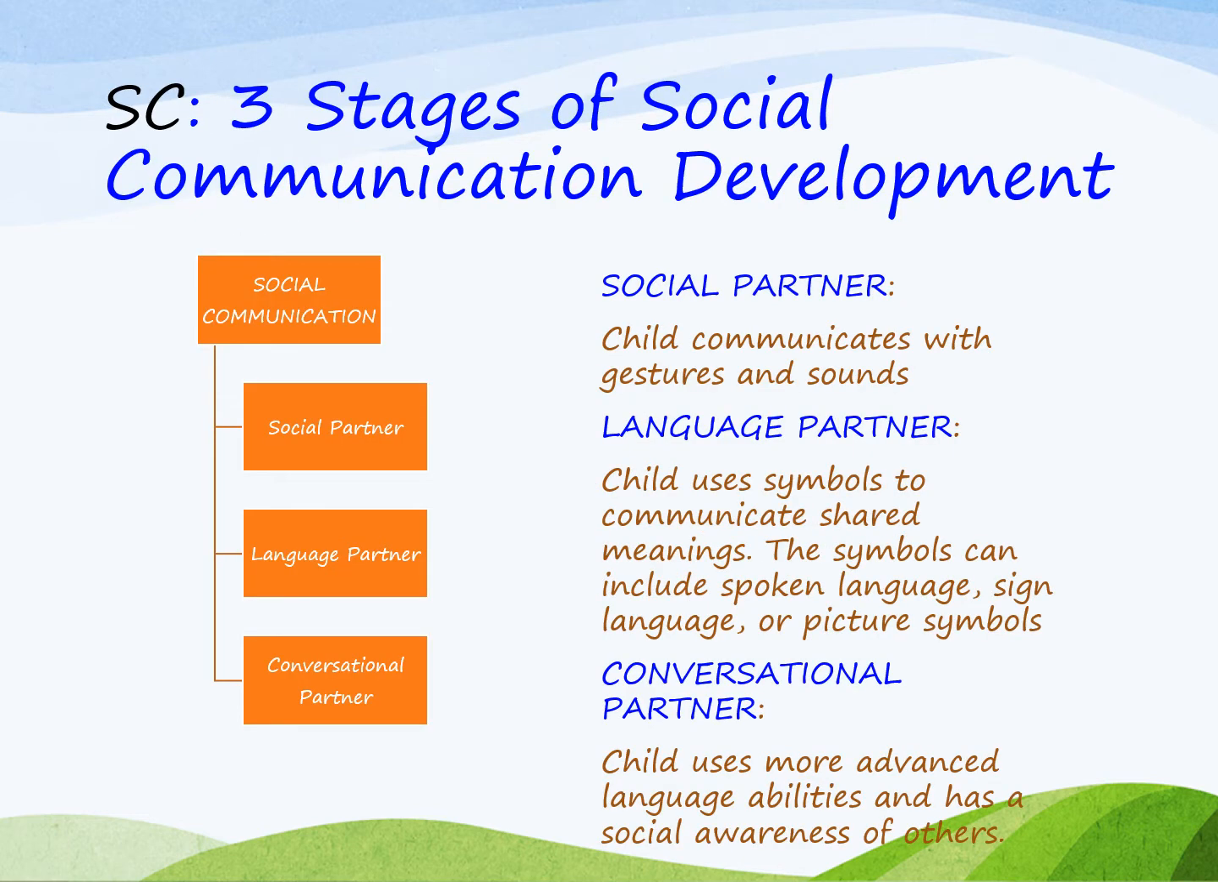3 stages of social communication development: social partner, language partner, conversational partner. Social partner: the child communicates with gestures and sounds. Language partner: the child uses symbols to communicate shared meanings. The symbols can include spoken language, sign language, or picture symbols. Conversational partner: the child uses more advanced language abilities and has a social awareness of others.